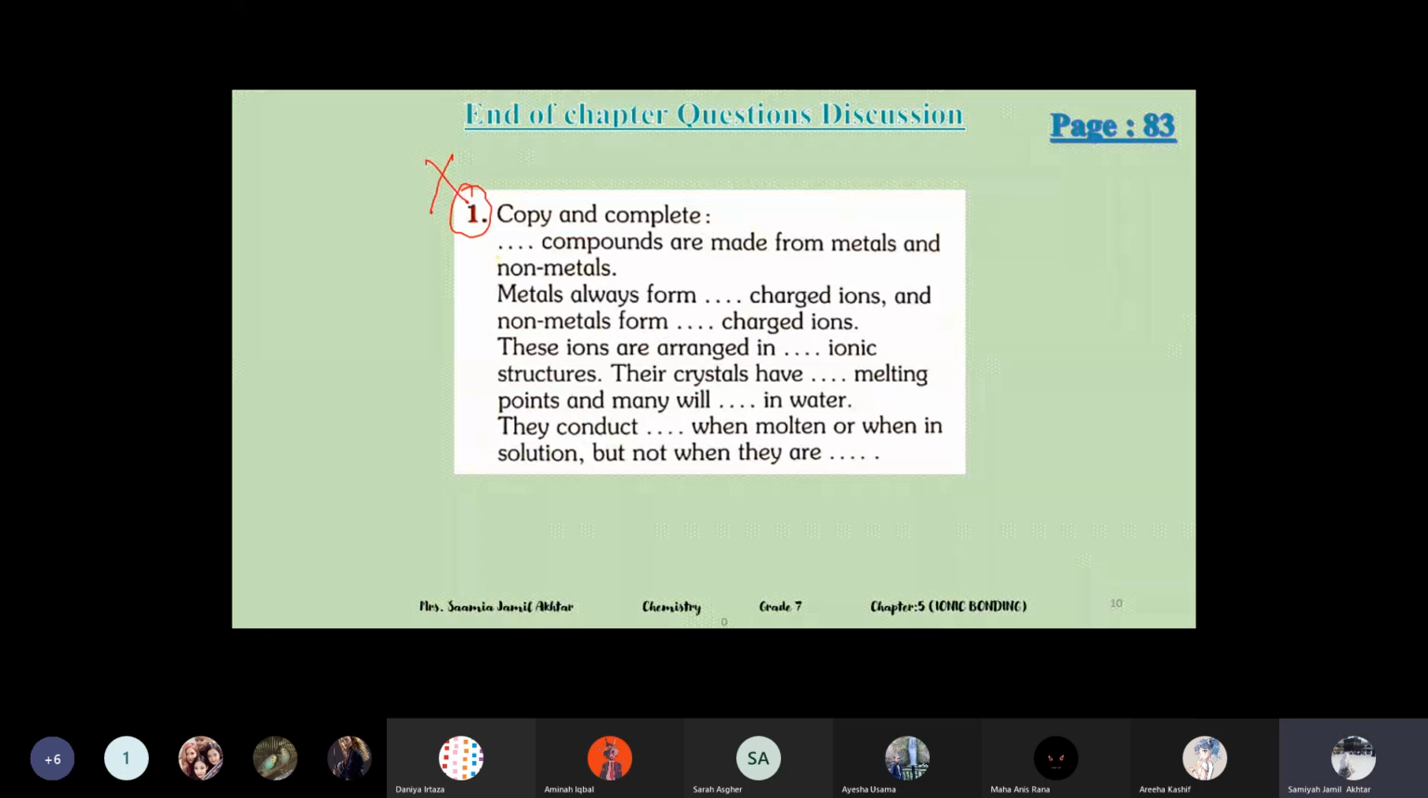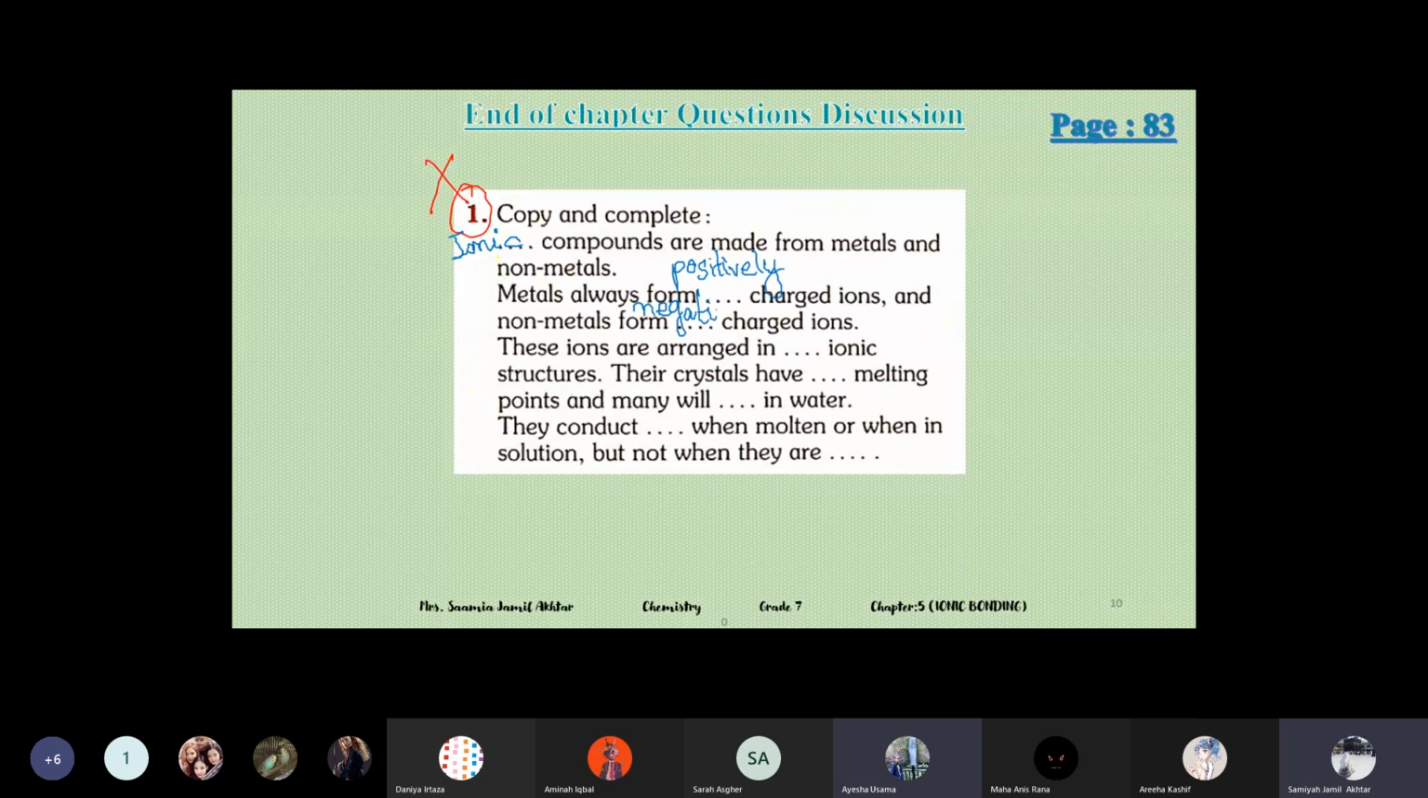Copy and complete. Dash compounds are made from metals and non-metals. Ionic compounds, yes. Please answer. Ionic compounds. Metals form dash ions. Positively charged ions. Non-metals form negatively charged ions. Metals form positively charged ions. Good.